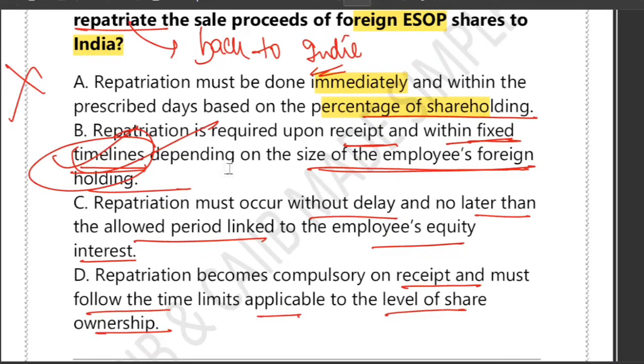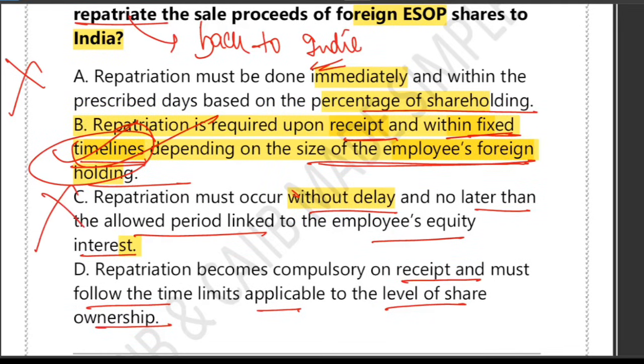First of all, it mentioned that it should be received, and then it also mentioned the fixed timeline. Obviously, there is a fixed timeline of 90 days and 180 days. And it also linked the timeline to the trigger point. Right. So D is also wrong. So the final correct answer is option number B.